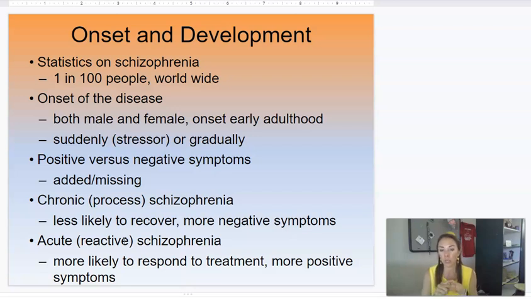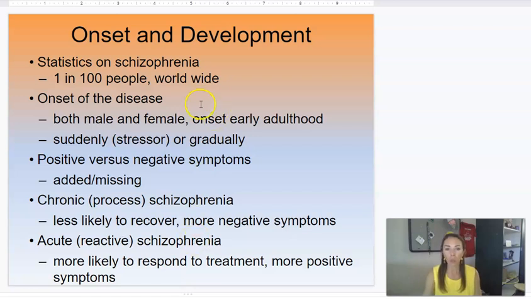Chronic schizophrenia is something that is a process. It comes on over time. We might see symptoms start to show over time, and then they gradually get worse, or we see more symptoms. Chronic schizophrenia is less likely to recover, less likely to be helped with medication, and has more of the negative symptoms, so the flat affect, the catatonia, withdrawing from social interactions and going away.